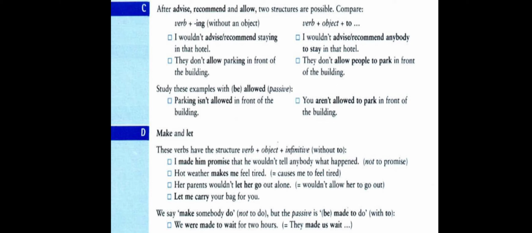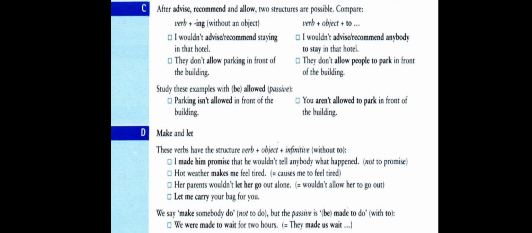Part D, make and let. Here in part D, we are going to speak about verbs followed by the base form without "to", or the infinitive without "to".